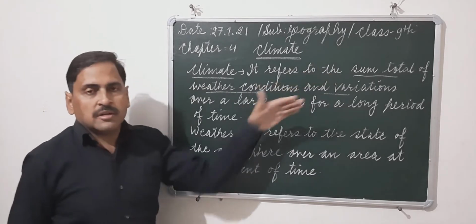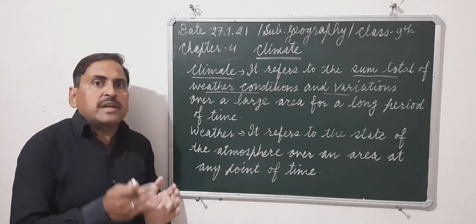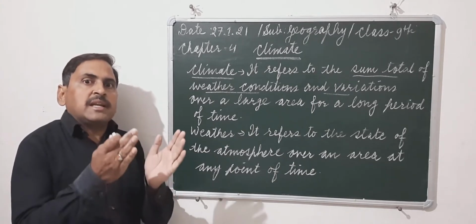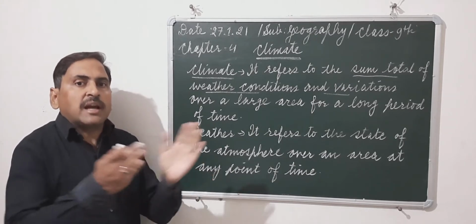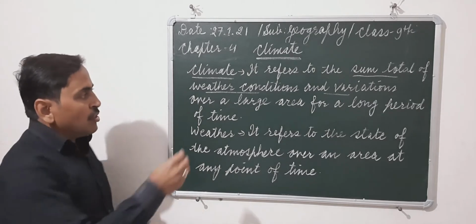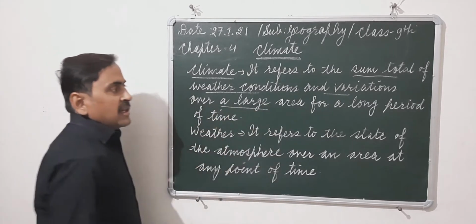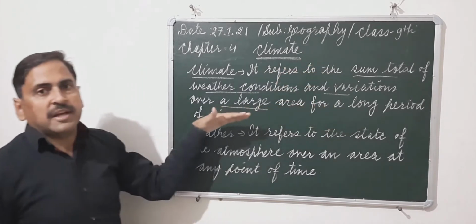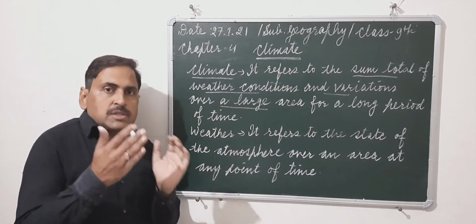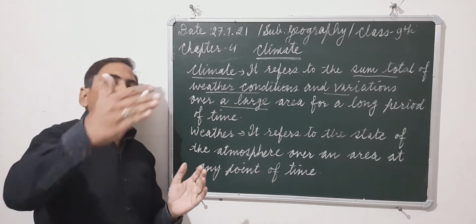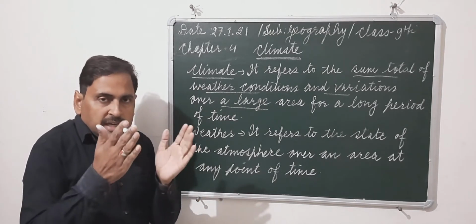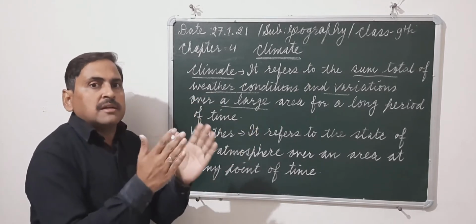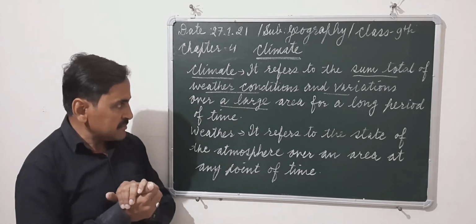Sum total means what? Sum total means the average of all the weather conditions which take place in any country or in any large area, and this average is taken over a long period of time, meaning it is observed for more than 30 years, and then it is decided what type of climate an area has.